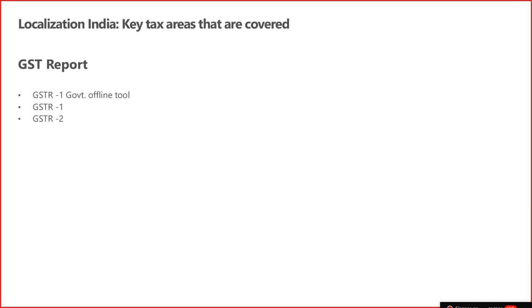Going forward, GSTR 1 will become Annexure 1 and GSTR 2 will become Annexure 2. The government will also introduce a reconciliation mechanism where the Annexure 2 transactions will be auto-reconciled.